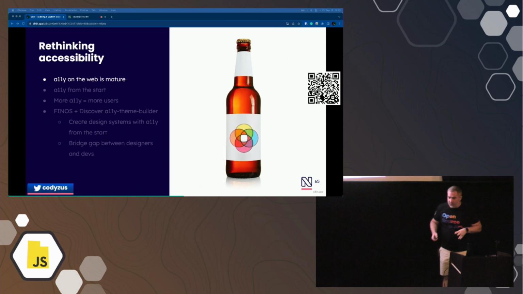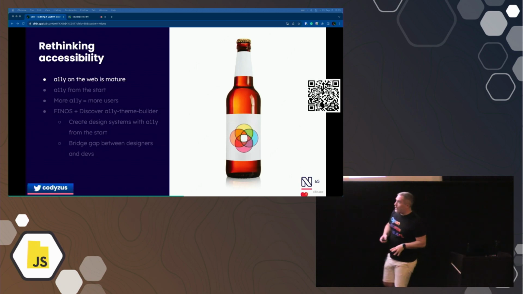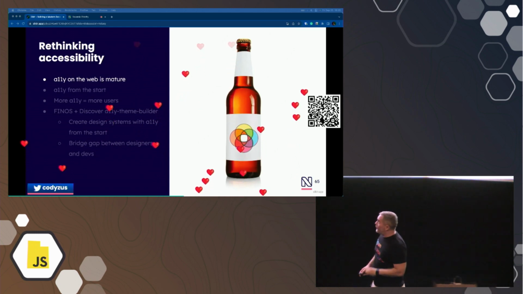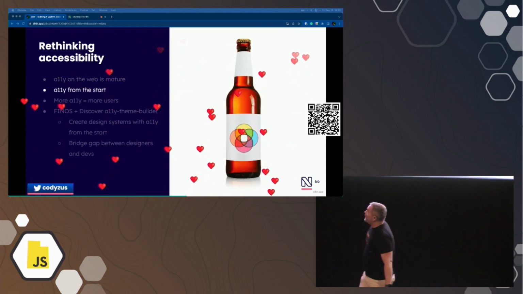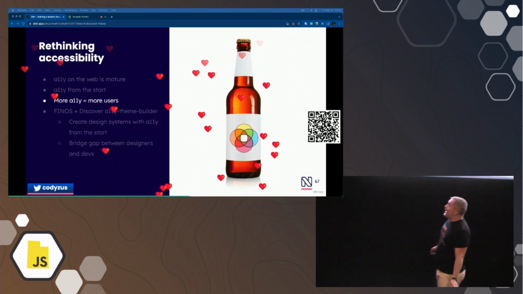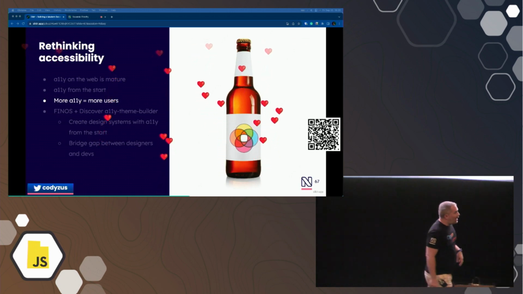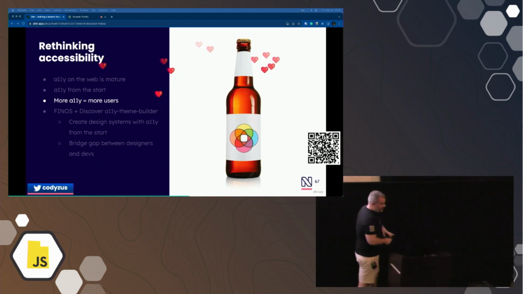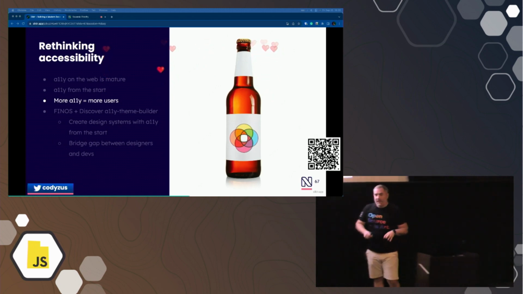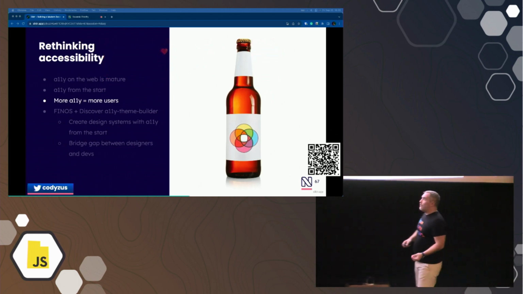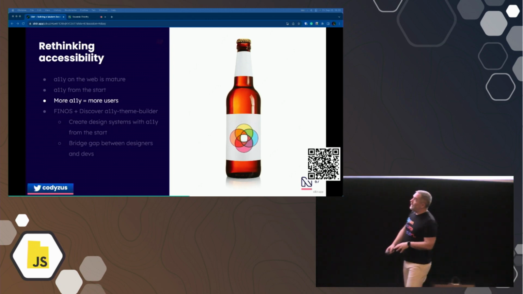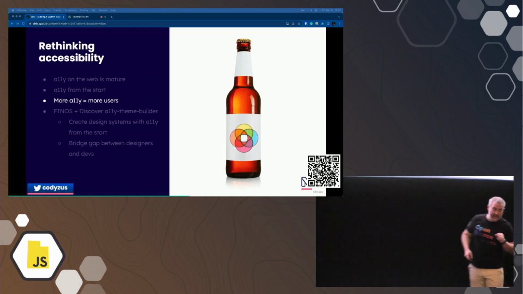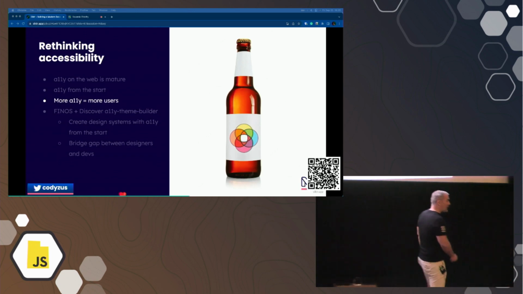It's on the web, it's actually mature, right? It has come a long way from where it was before in the last 5, 10 years. It's come so far, and we should bake that in from the start. There's this fallacy of thinking, oh, if I have to modify my design so it's accessible, it's not as cool looking. That's just a fallacy, because once you make your design accessible, you're bringing in more users, you're increasing your user base. So you're really improving it for everybody, because more people are going to use it and you're going to be able to invest more resources in your application.